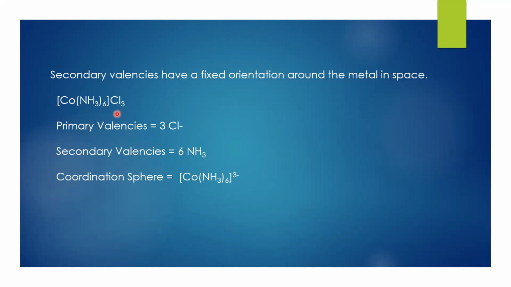So in this complex, the primary valency is 3 and the secondary valency is 6, as the coordination number is 6, and the coordination sphere is [Co(NH3)6]3+. Sorry, it's [Co(NH3)6]3+.